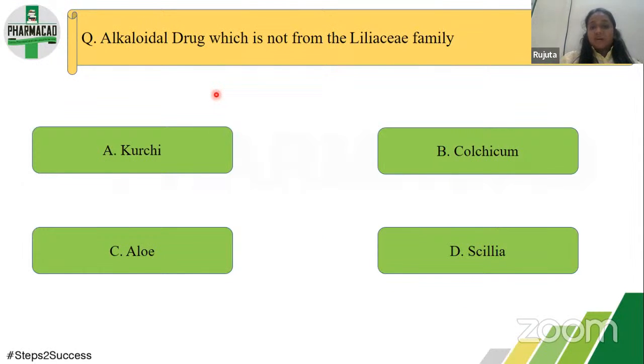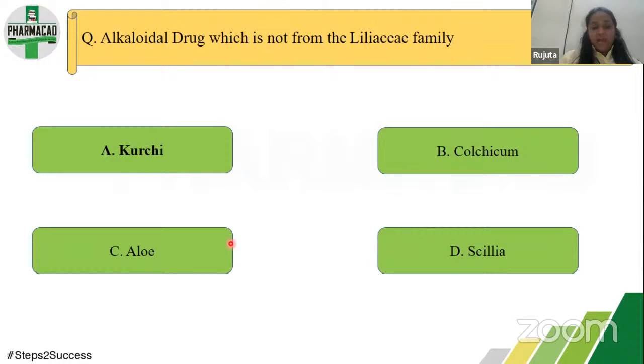Now the next question is: which alkaloidal drug is not from the Liliaceae family? Four different drugs are given here: kurchi, colchicum, aloe and scilla. If you see, aloe is from the anthraquinone glycosides, and aloe anthraquinone glycosides majorly belong to the family Liliaceae.